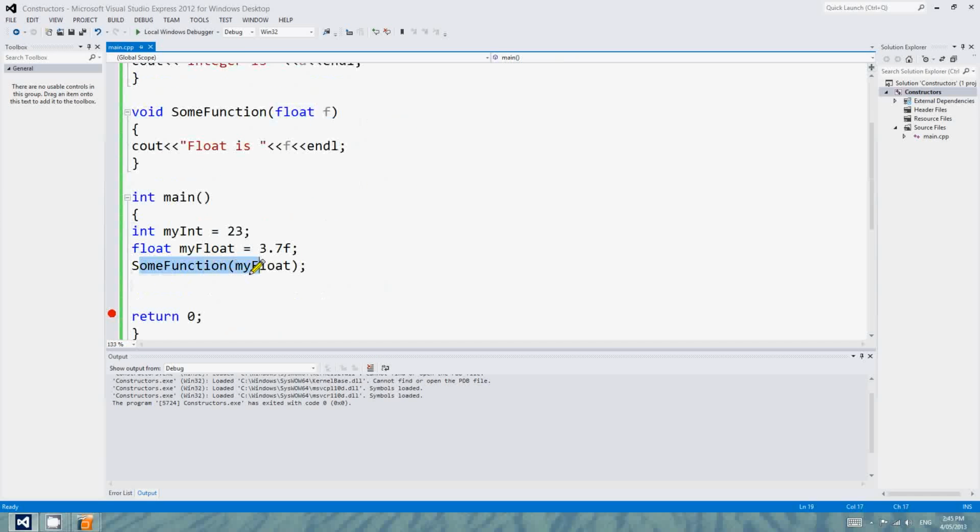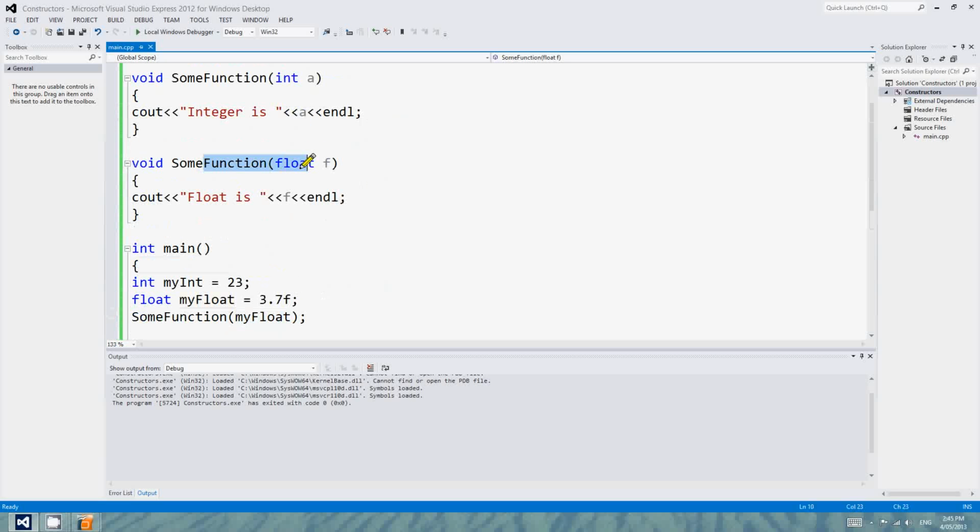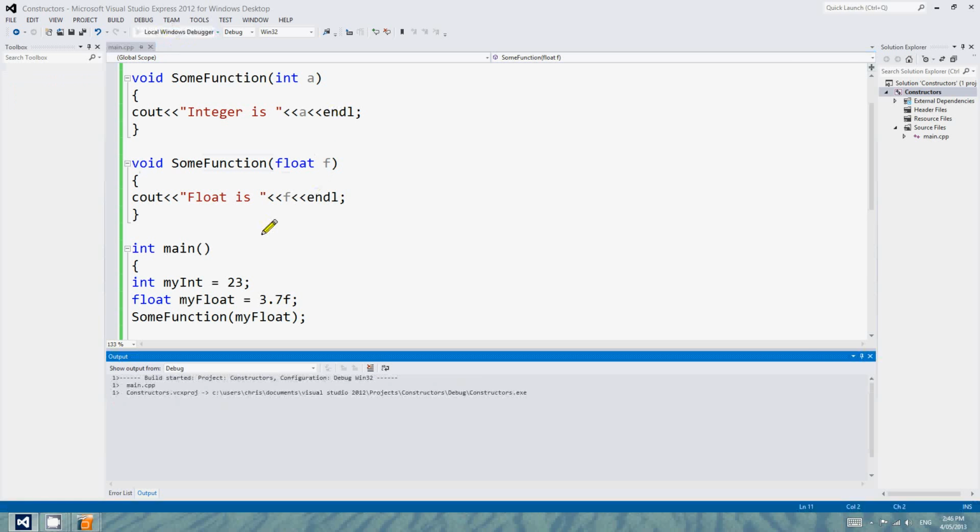So this one down here, SomeFunction where I take a float as the parameter, is actually going to call this one. Because it sees that it's a floating point value that I'm passing, it knows that we don't mean this top function, we mean the one with float. So let's have a look.